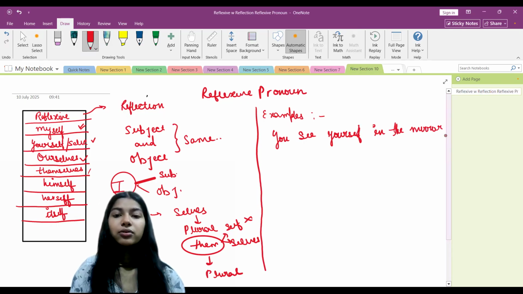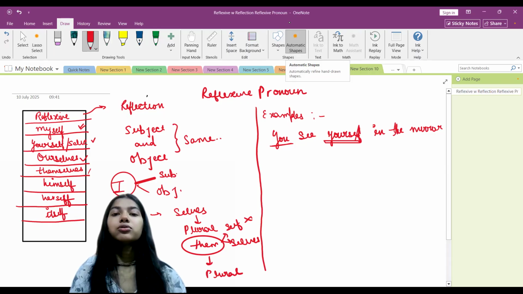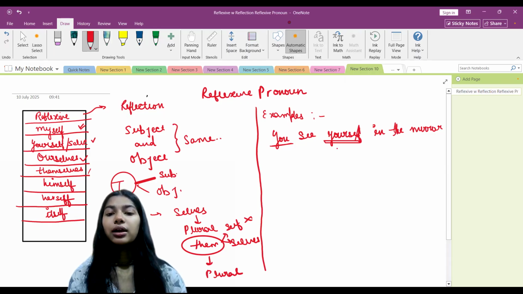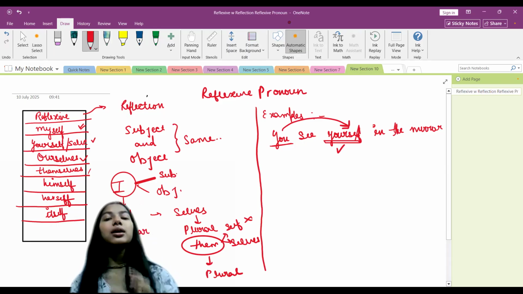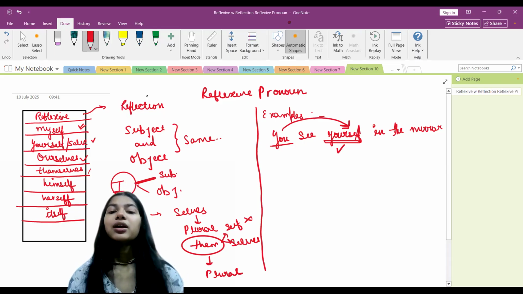So we are talking about the work happening here, the subject is you, and the object is also you own, right? So when the subject and the object are the same and the work is happening on the object only, then we say that here we are using the reflexive pronoun, that is yourself.